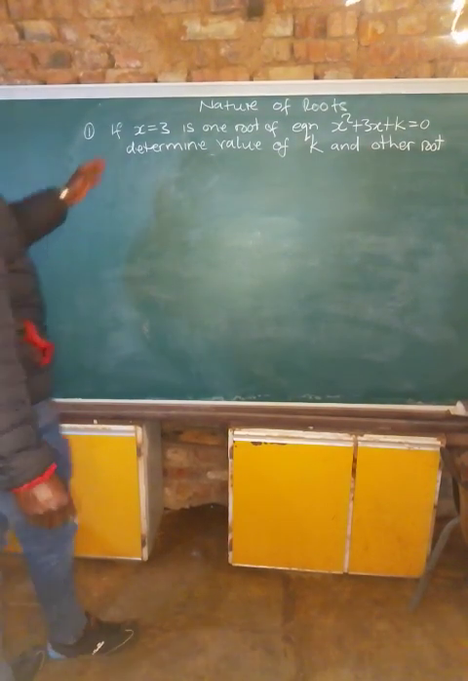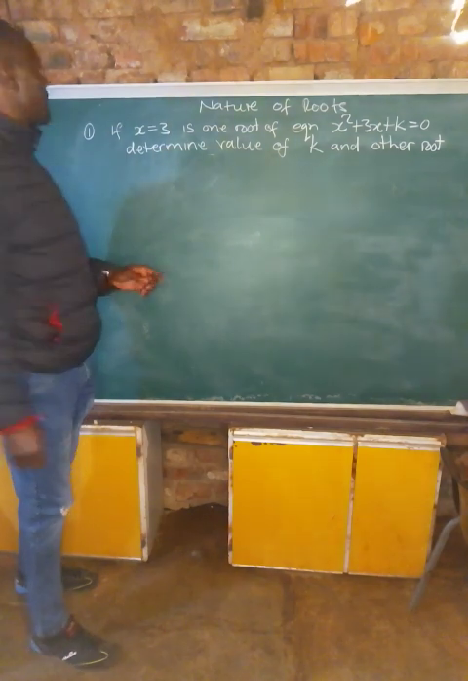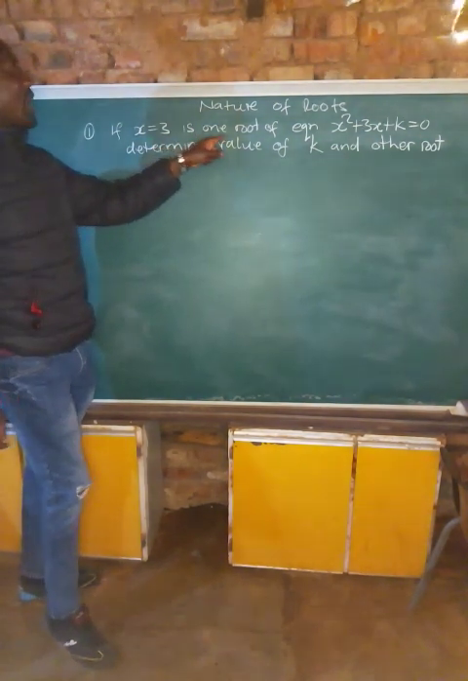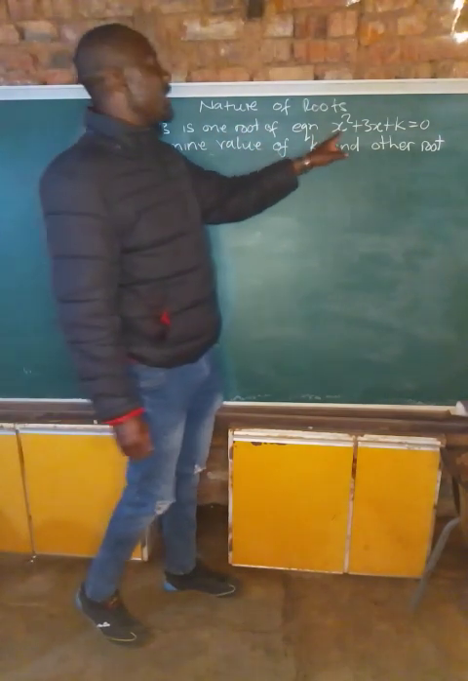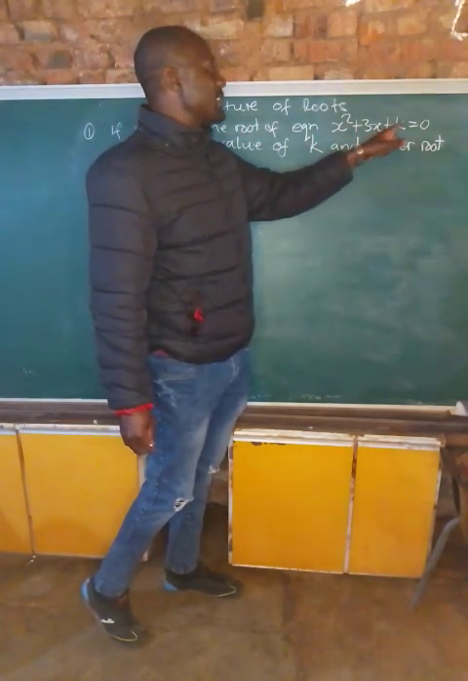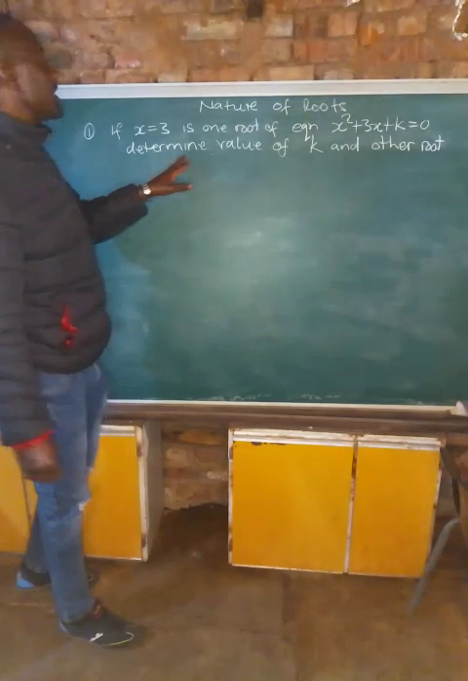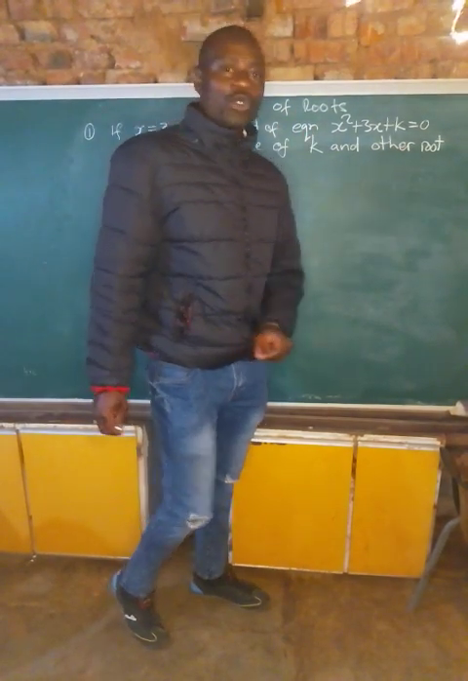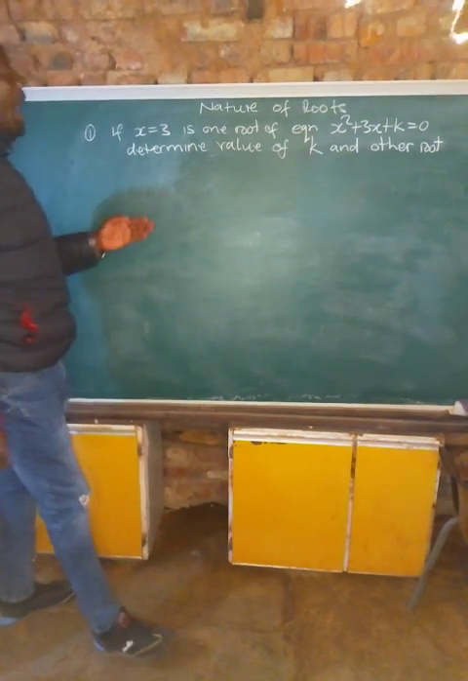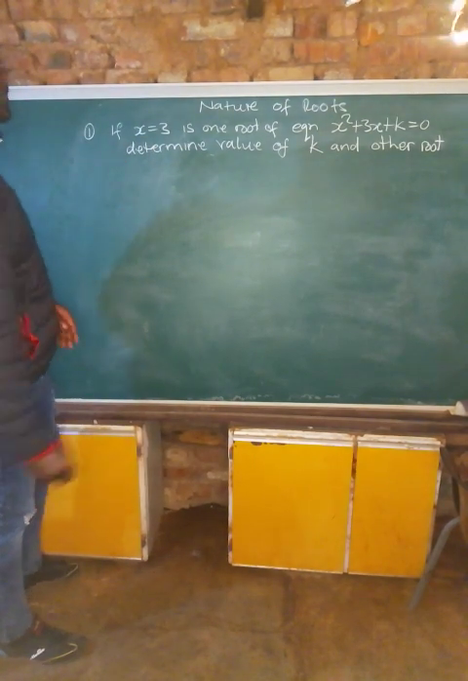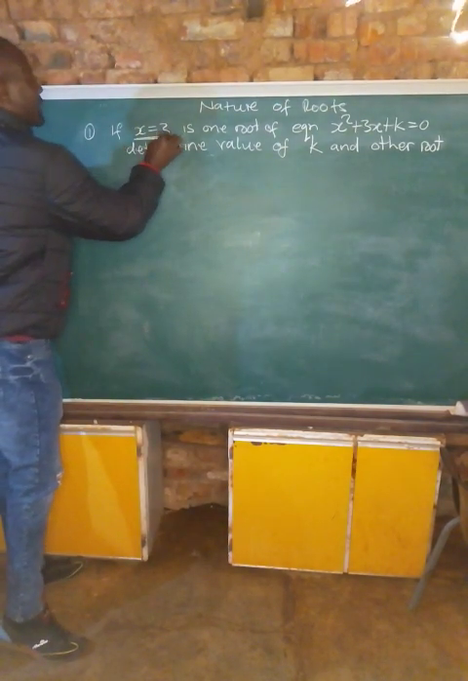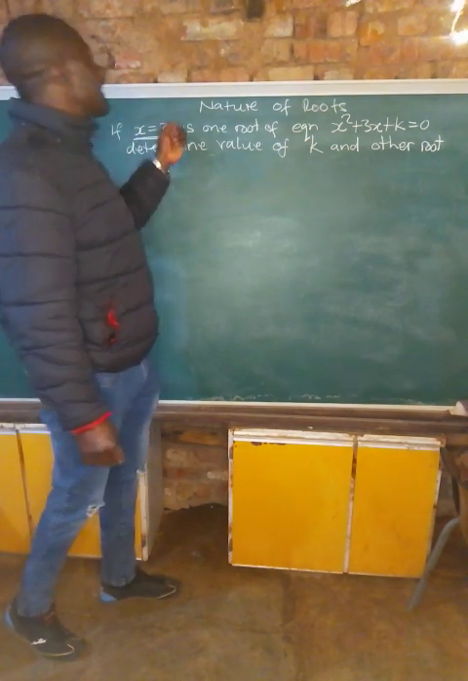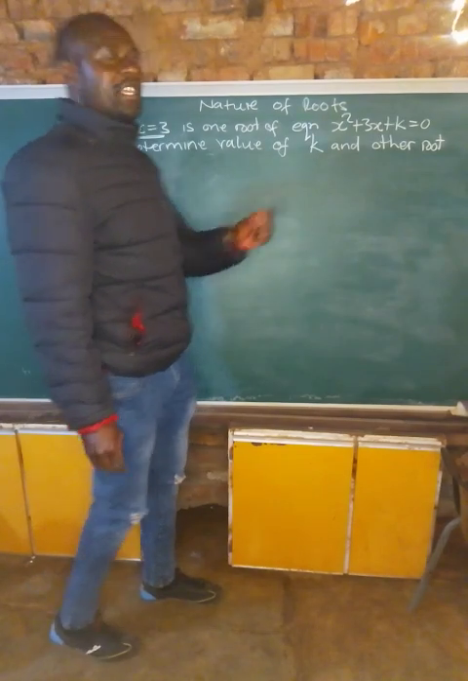Right. We have an example here. If x is equal to 3 is one root of the equation x squared plus 3x plus k is equal to 0, determine the value of k and the other root. So, how do we do this? We are told x is equal to 3. So we are being told that 3 is a root of this equation.